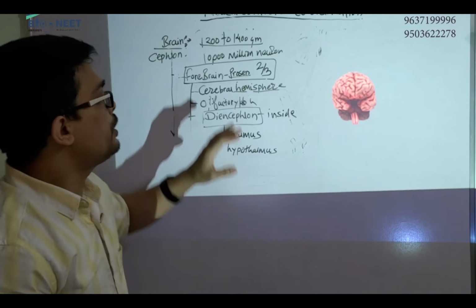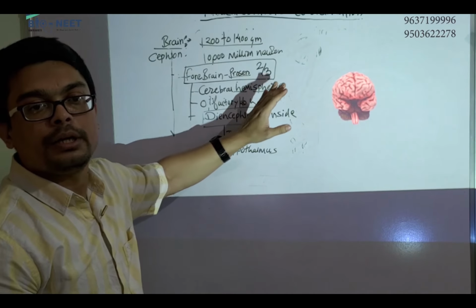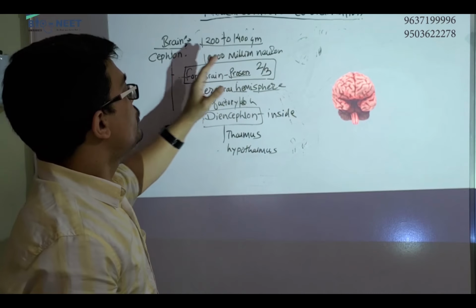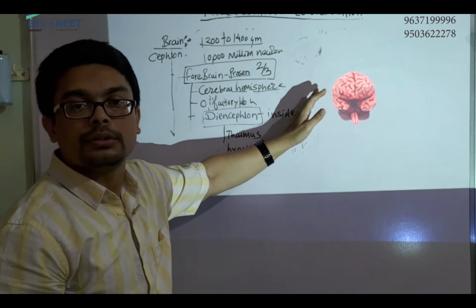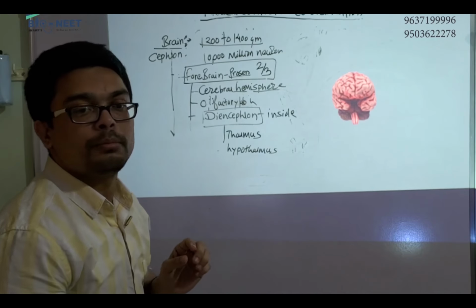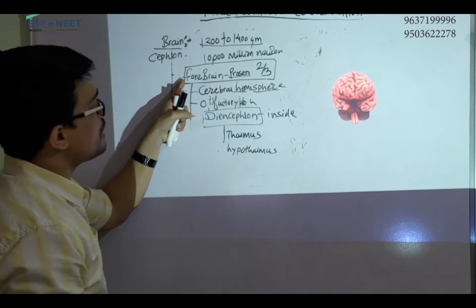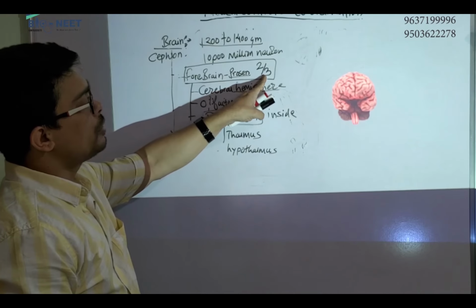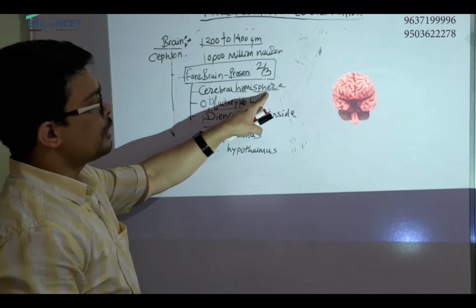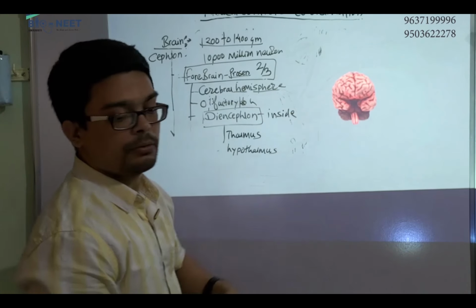Okay, and what is the function of your brain? Voluntary movement, involuntary movement, sensory function, motor function. These are basically the functions of your brain. Now we will start with the first part that is called forebrain. We already started with the first part. It is 2/3 occupied, consists of two cerebral hemispheres. This is one and this is another one. I will just make it.